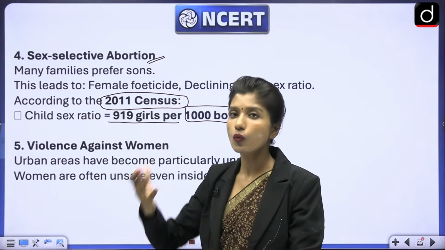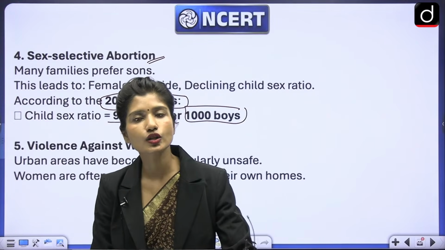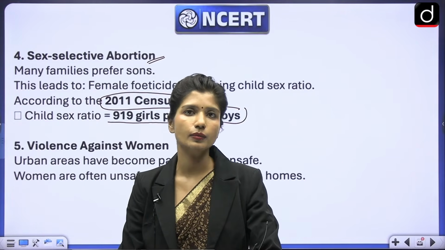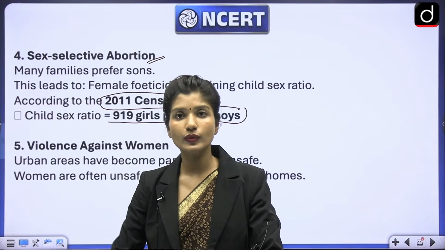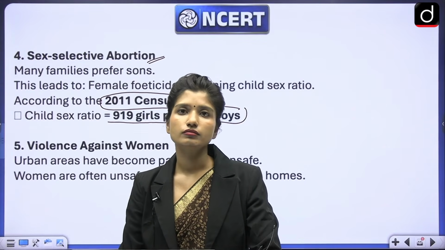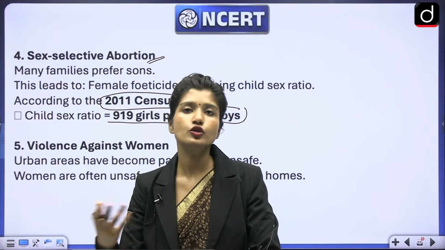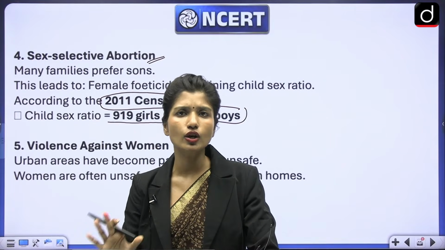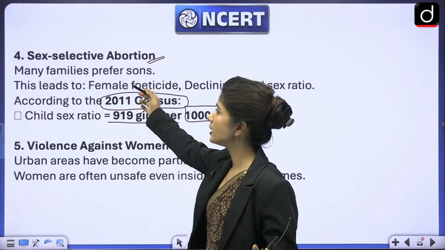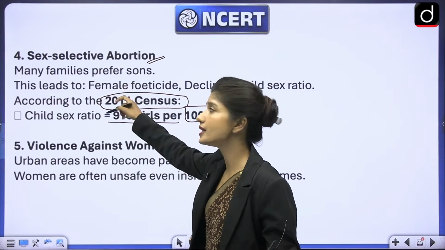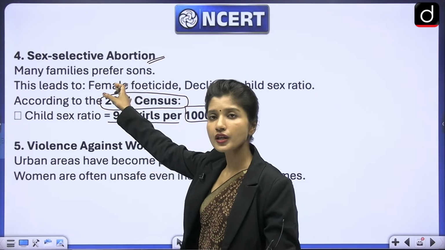We want a son. Why? The same reason that the son is going to be here. He'll bring a daughter-in-law, and both of them will take care of us. And in a daughter, we'll have to spend a lot. So all those stereotypical thoughts are still there. Because of that, many families prefer a son, and there are many sex-selective abortions, even though now it is not done.